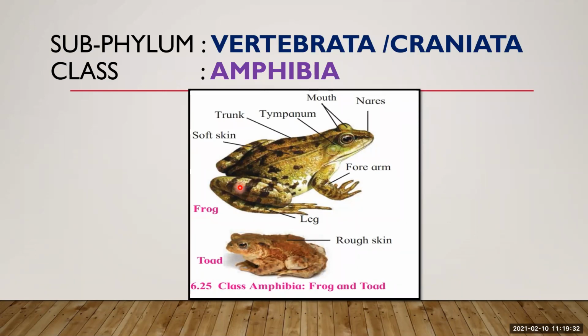They can live both on land and in water. They may have a tail or may not have a tail. Skin may be smooth or rough but has glands to keep it moist. They respire through skin as well as lungs. Sexes are separate, meaning unisexual. They reproduce sexually. Fertilization is external or internal. So these are some of the characteristics. We will see them one by one.